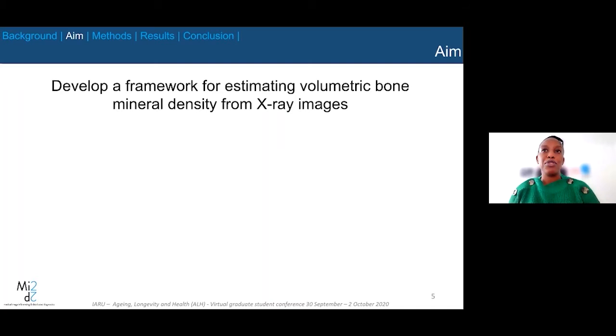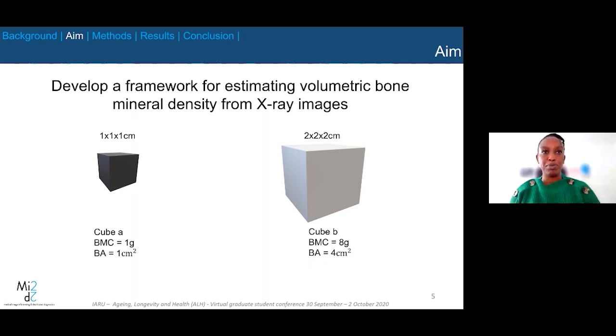The reason that we focus on volumetric bone mineral density is because of inaccuracies that have been observed from two-dimensional bone mineral density. This will be explained in the example below, where there are 2 cubes. One cube has a bone mineral content of 1 gram and a projected area of 1 square centimeter. And the second cube has a bone mineral content of 8 grams and a projected area of 4 centimeters squared.